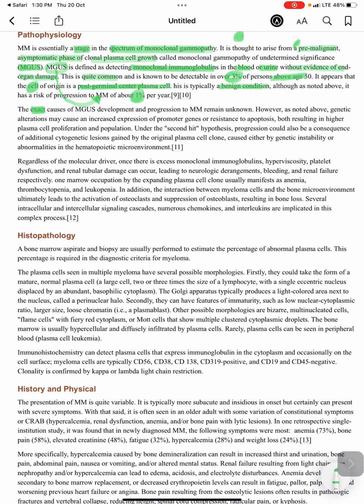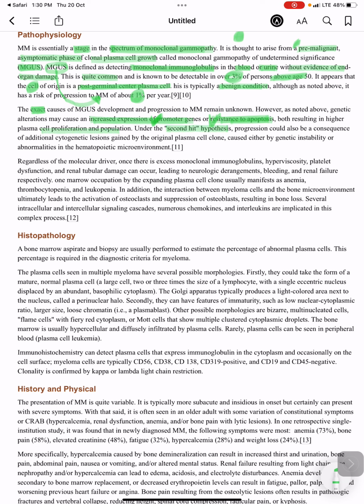However, genetic alterations cause increased expression of promoter genes and resistance to apoptosis, both of which result in plasma cell proliferation and population.